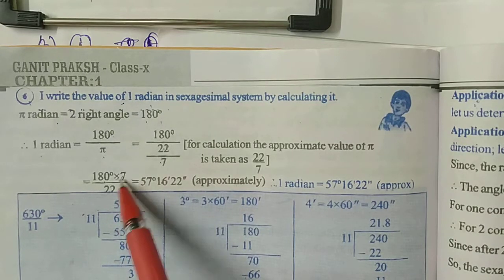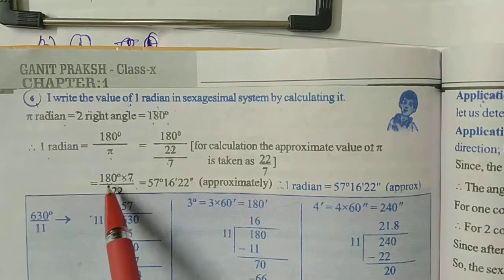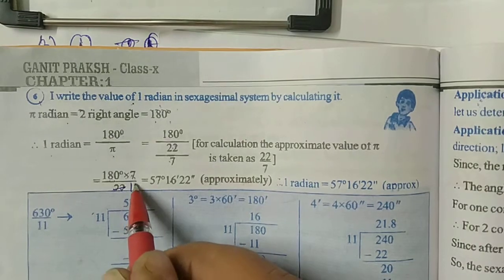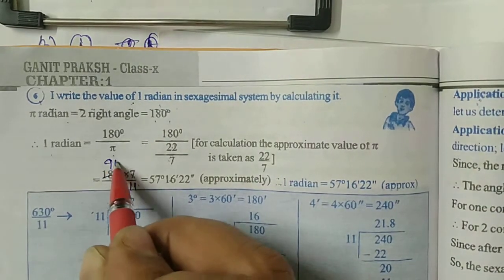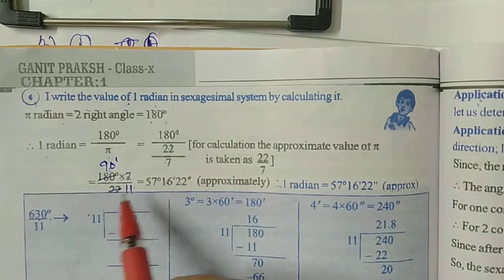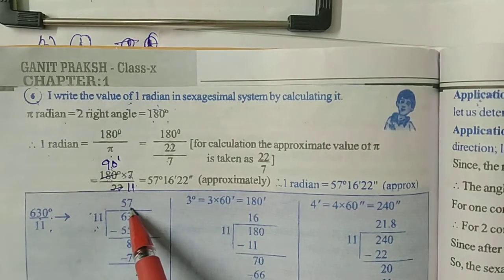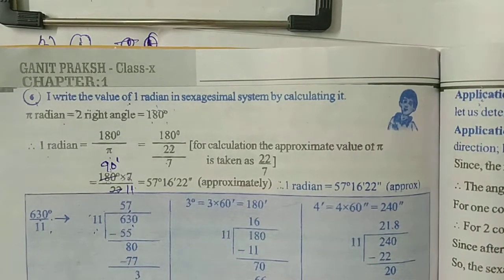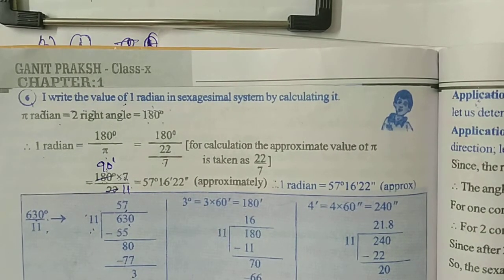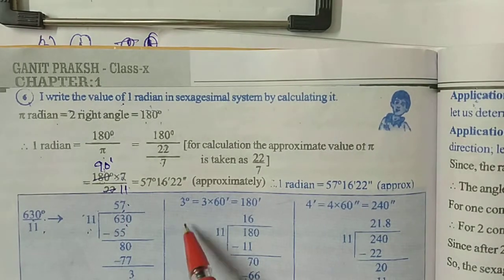So if we multiply, then 180 into 7 by 22. If we eliminate by 2, 11 times, and 180 by 2 is 90. Then 90 into 7, that is 630 by 11. If we divide this 630 by 11, that is 57 as quotient and remainder is 3. That means 630 by 11 degree equals 57 degree and 3 degree remainder.